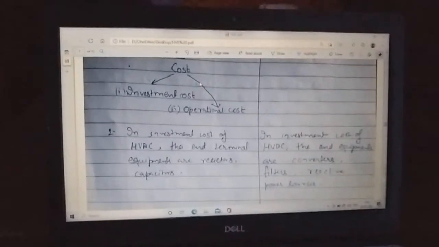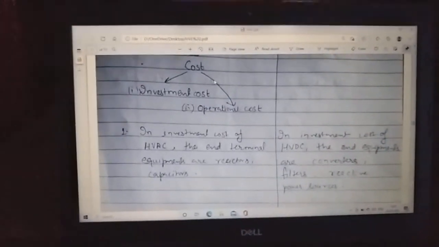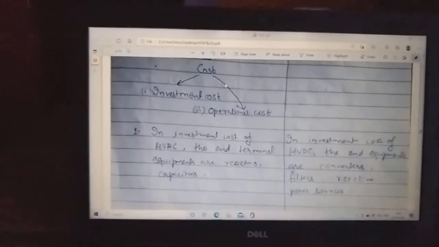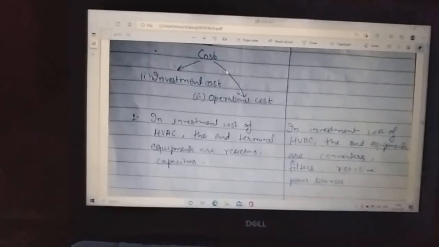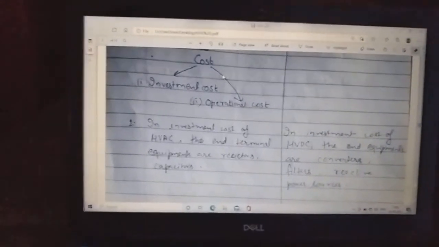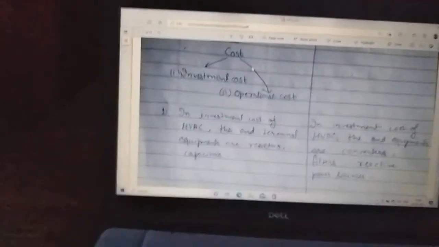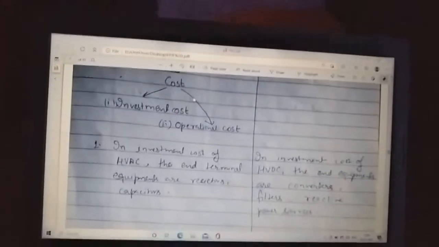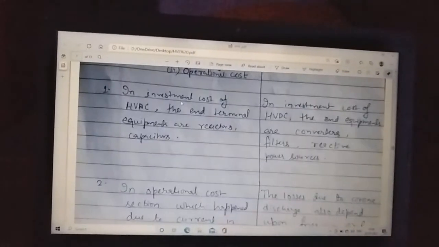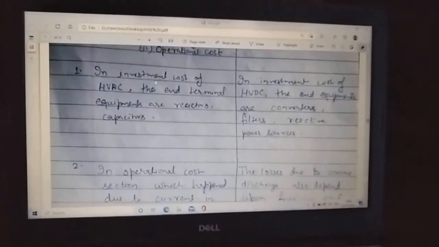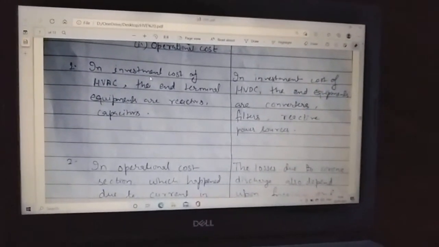Investment cost considers which instruments or materials we will use to establish a station and transmit either HVAC or HVDC. In the case of HVAC investment cost, when we look at the terminal equipment